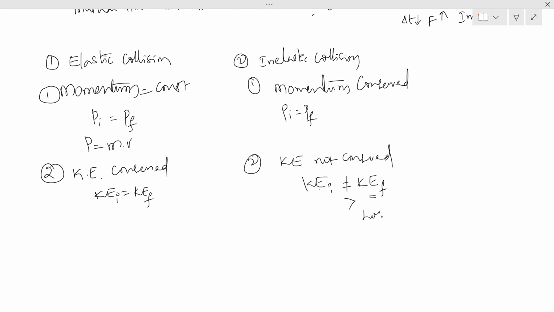There is a loss of energy. That loss transforms into either sound or spark or light, whatever it is. When two balls collide and you hear some sound, that means there is a loss of energy that transforms into the form of sound.